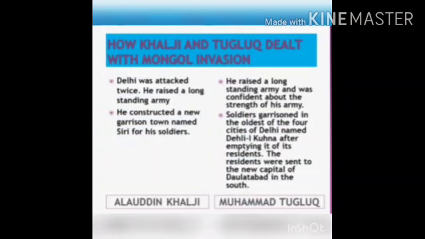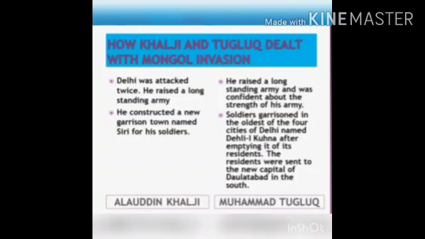So now let us know how Khalji and Tughlaq dealt with this Mongol invasion. Let us talk first about Alauddin Khalji. When Delhi was attacked twice, Alauddin Khalji raised a large standing army and also constructed a new garrison town named Siri for his soldiers. On the other side, while these attacks by the Mongols were going on, Muhammad Tughlaq also raised a large standing army and was confident about the strength of his army.